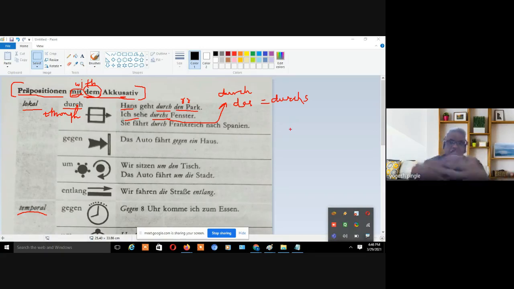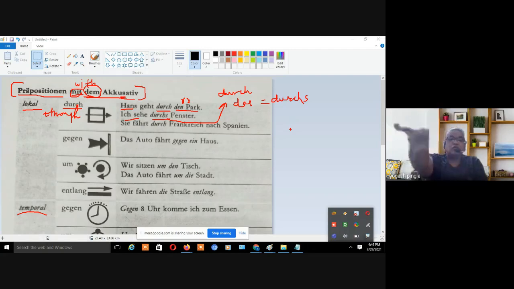So s we have added over here, but if you separate this s, then it converts to durch das Fenster. What is Fenster? Fenster is window. I see through the window. So again, I am doing some action with the window, right? So it's like this: Ich sehe durchs Fenster.